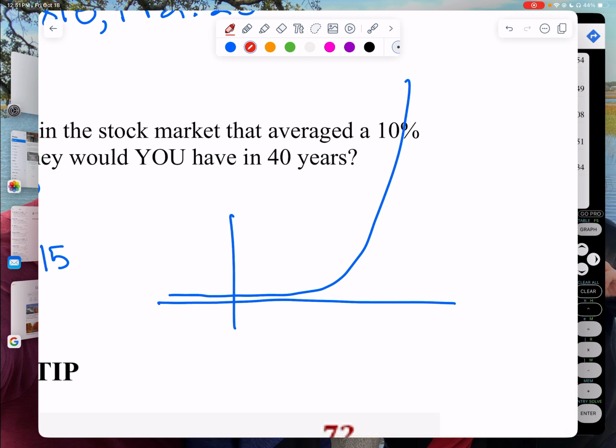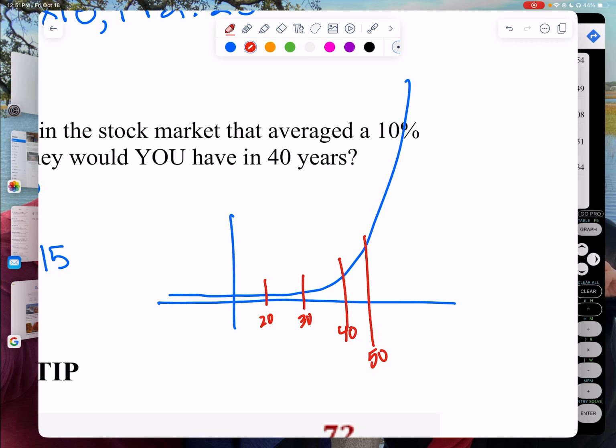Okay, so here you are at 20. You're broke. Here you are at 30. Guess what? Still broke. Here you are at 40. Guess what? Still pretty broke. But you can see, oh, I might be able to afford Chick-fil-A. By the time you're 50, you're like, okay, I can go to Outback now.